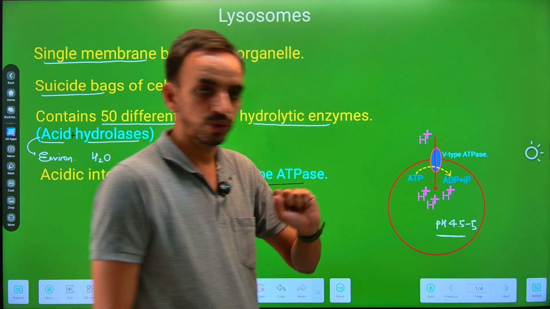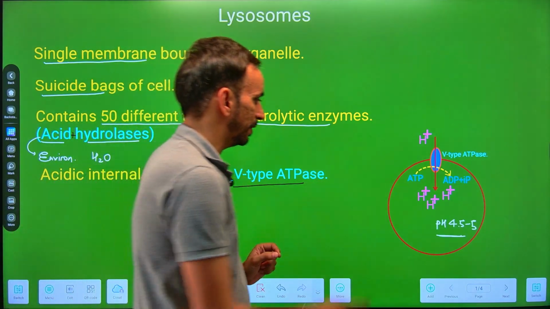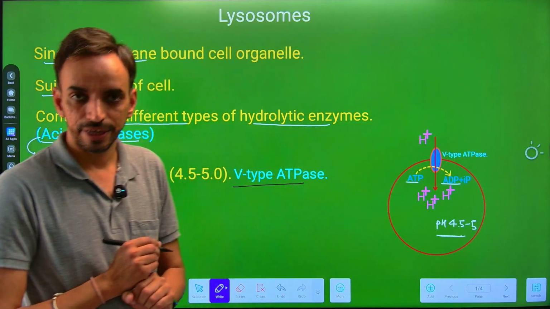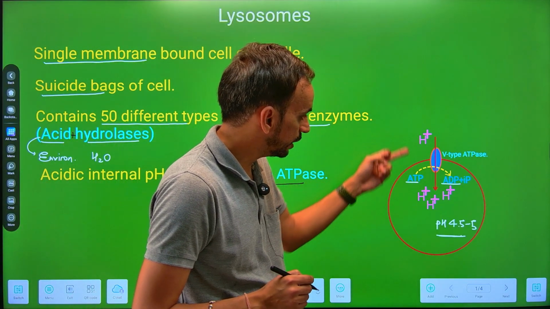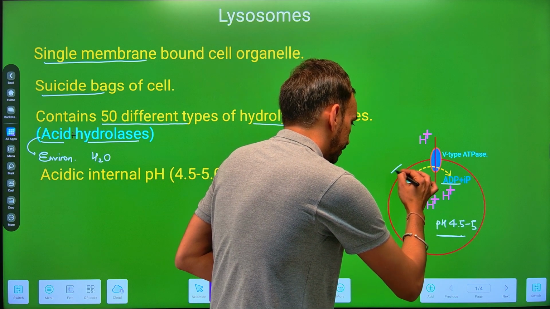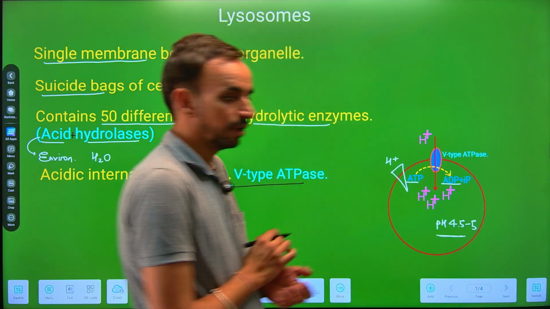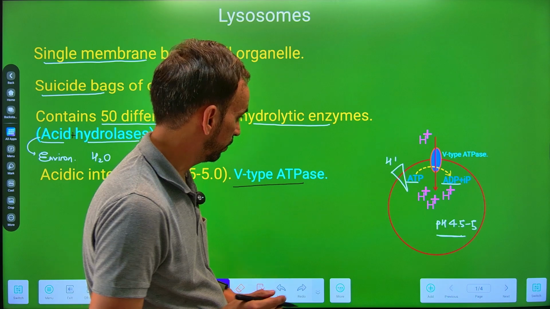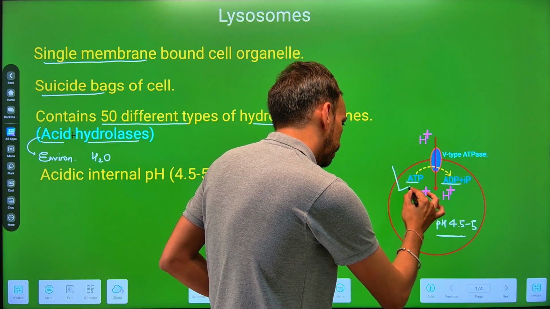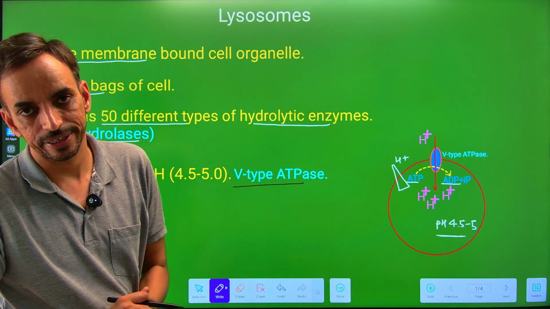Now, on the membrane of the lysosome, there is the presence of V-type ATPases. These ATPases utilize energy in the form of ATP and carry out the transportation of H plus ions against their concentration gradient. Means they will carry out the transportation of H plus ions from their lower concentration to the higher concentration.